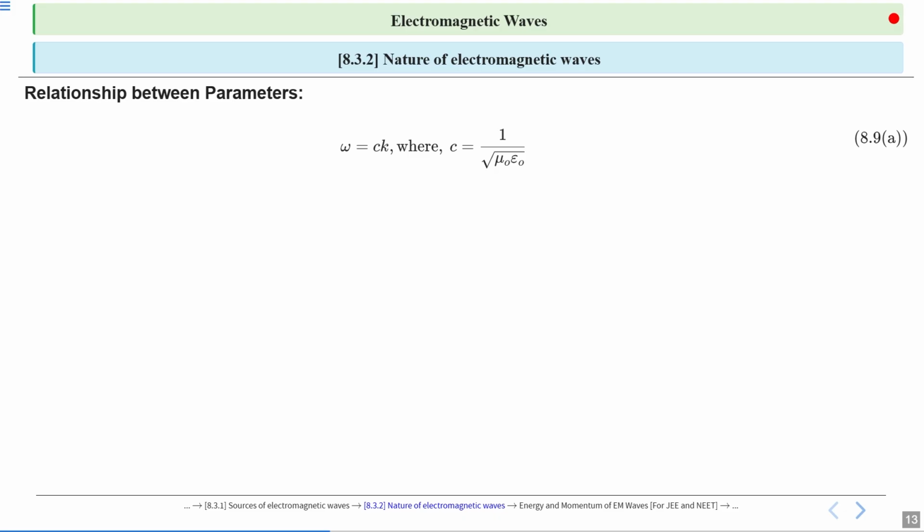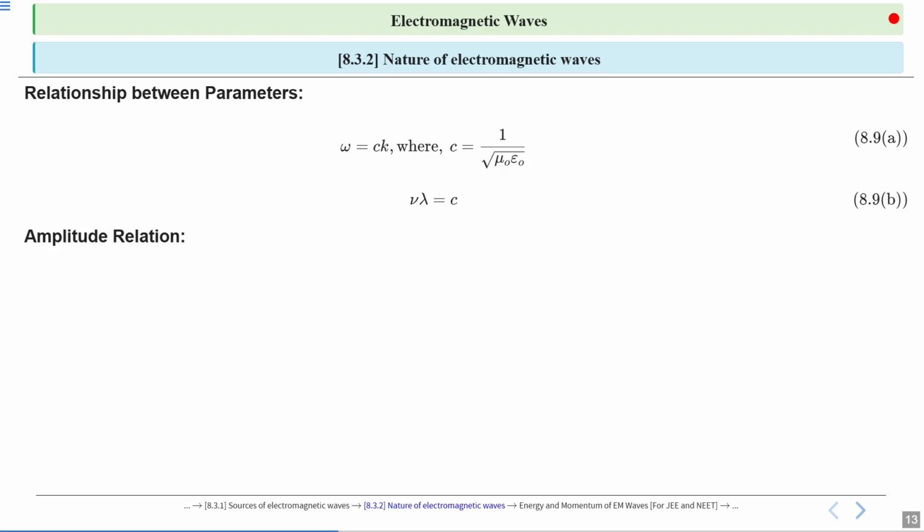Relationship between parameters: omega is equal to ck, that is, omega by k is equal to c, where c is equal to 1 by root mu naught epsilon naught. And we know that nu lambda is equal to c. So omega equal to ck is equation 8.9 a, and nu lambda equal to c is equation 8.9 b.